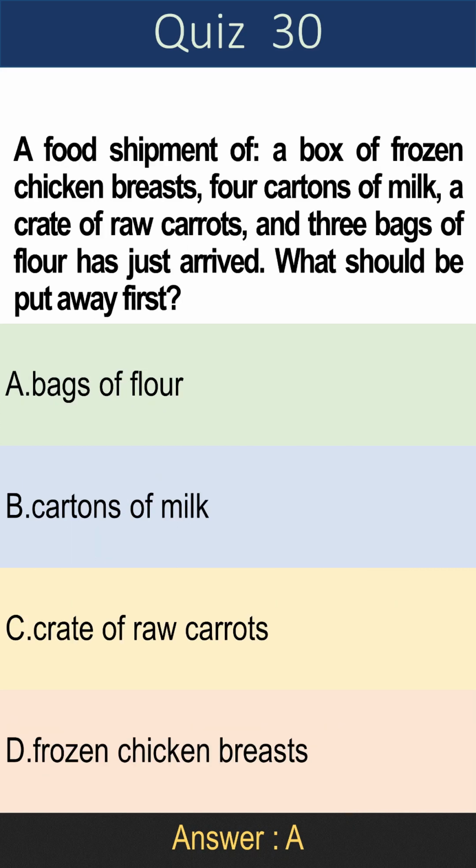Question 30. A food shipment of a box of frozen chicken breasts, 4 cartons of milk, a crate of raw carrots, and 3 bags of flour has just arrived. What should be put away first? A. Bags of flour. B. Cartons of milk. C. Crate of raw carrots. D. Frozen chicken breasts. Answer is A.